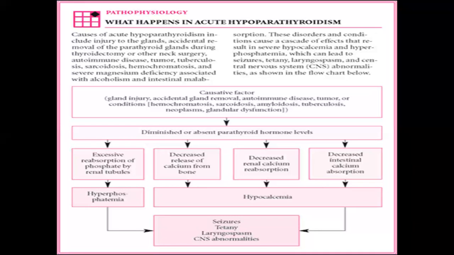These are four factors which are responsible for the hypocalcemia, and hypocalcemia, if it is acute, can lead to tetany. So tetany is present with different signs and symptoms, telling there is spasm of the muscles. I will discuss that. So seizures, tetany, laryngospasm, and CNS. This is the pathophysiology, how the patient develops this problem in the acute stage.